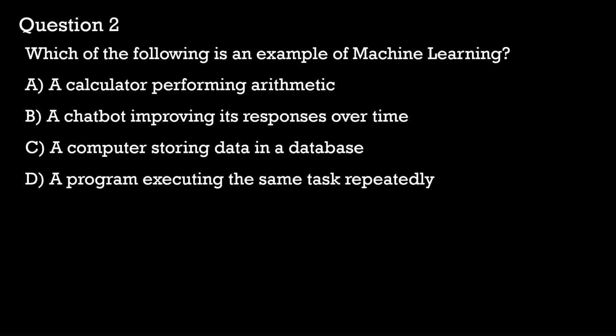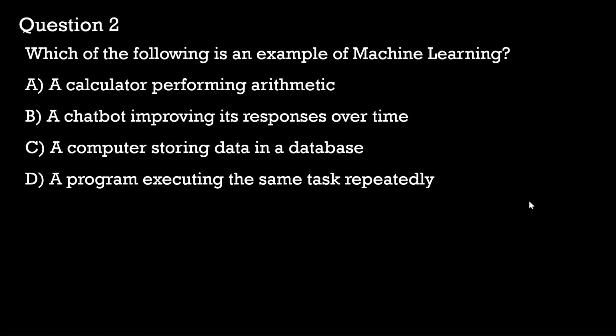It is not an example of machine learning because a calculator follows predefined rules and it doesn't learn from experience. In option B, that would be an example of machine learning because, like I mentioned earlier, it allows systems to learn from data and improve their performance over time.